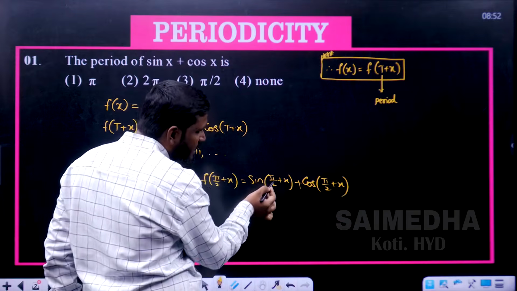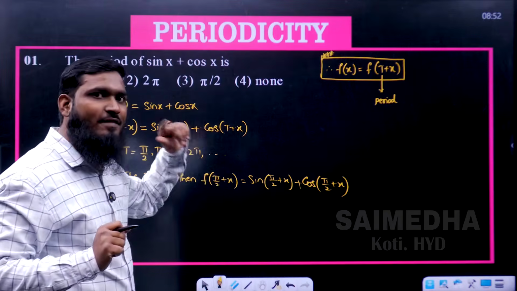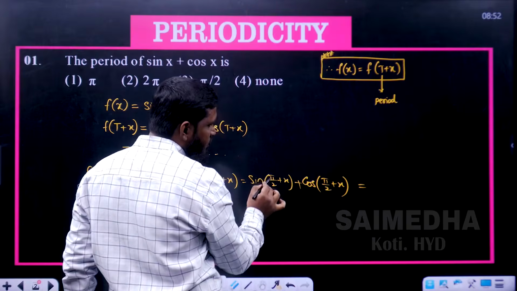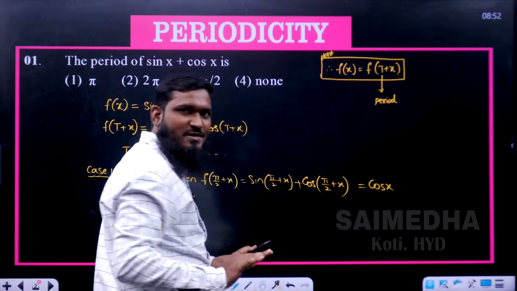Now pi by 2 is 90. 90 plus theta is the second quadrant. Second quadrant means sin will be positive, so we are getting this answer as positive. But for 90 we have to change, so it will become cos x. Okay, this part is completed.